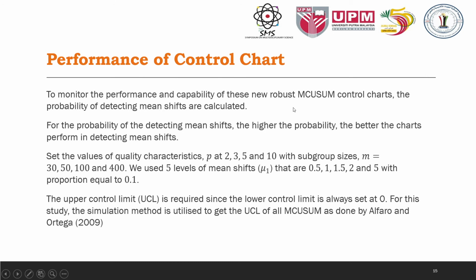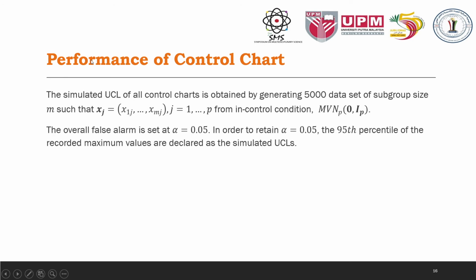And here we use 5 levels of mean shift, mu1, which are 0.5, 1.0, 1.5, 2.0 and 5.0, with proportion equal to 0.1. The upper control limit UCL is required, since the lower control limit is always set at 0. For this study, the simulation method is utilized to get the UCL of all MQ sum charts, as done by Alfaro and Ortega in 2009.